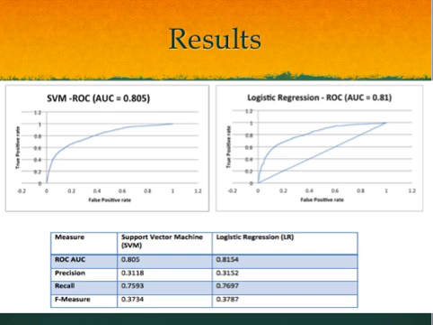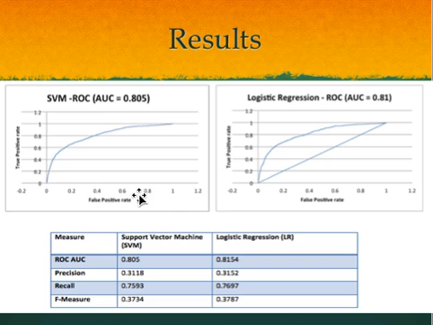So here are my results. The graph on the left is the ROC after using support vector machine. The graph on the right is the ROC after using logistic regression. Since the data is so skewed, 2,000 cases and 12,000 controls, the accuracy, precision, recall, and F measures were not very good metrics for analysis. And so for comparison purposes, I plotted the ROC curves and I used the AUC as my primary metric. Overall, I think I did pretty good.